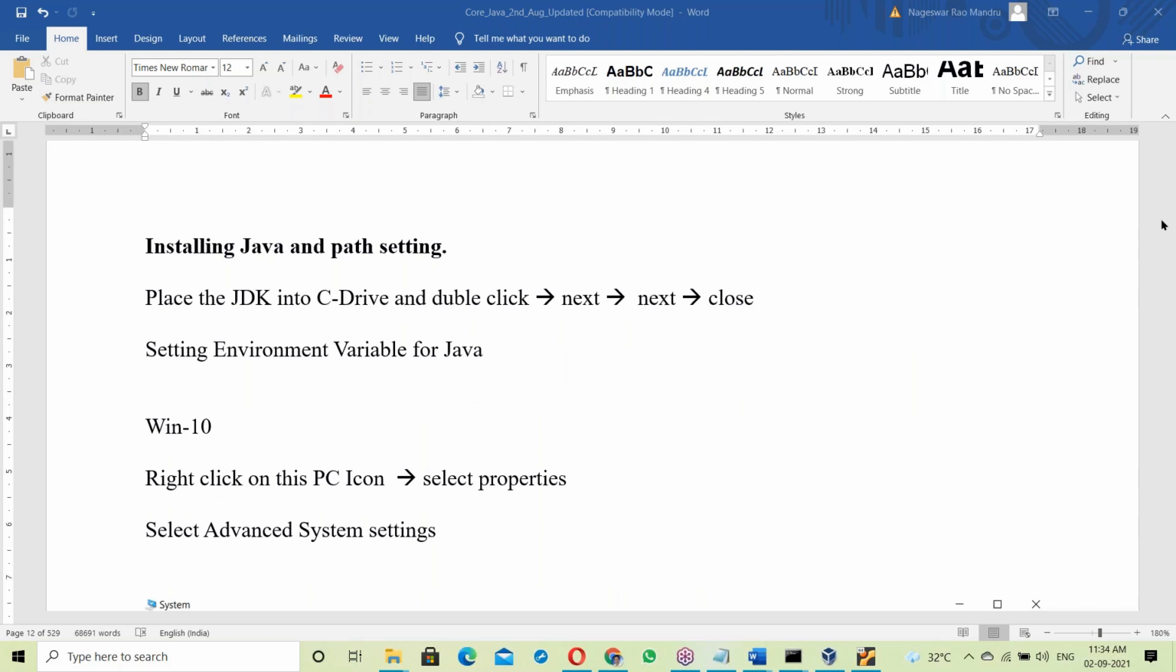One second, Harish is not added. Let me check it. I think you have shared your details. I will add it. Yes, sure. Sheikh Daria Hall, yes, already added.